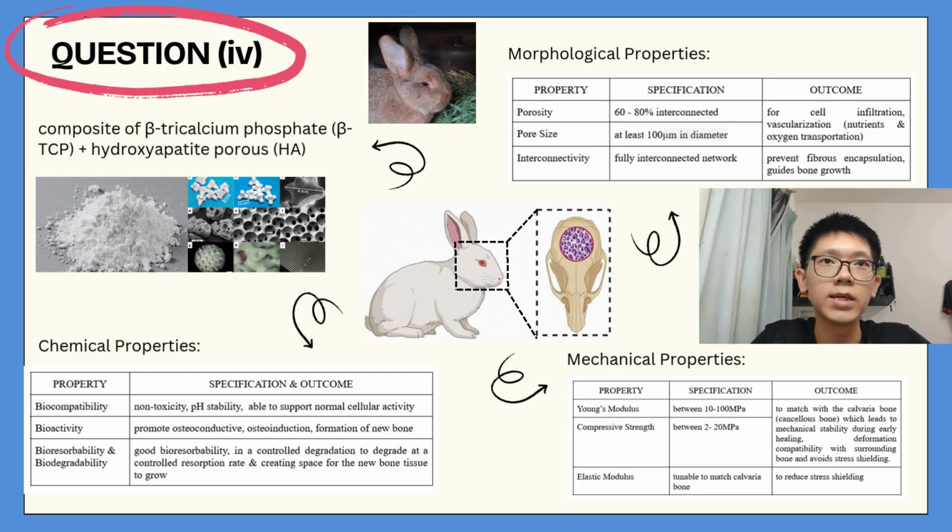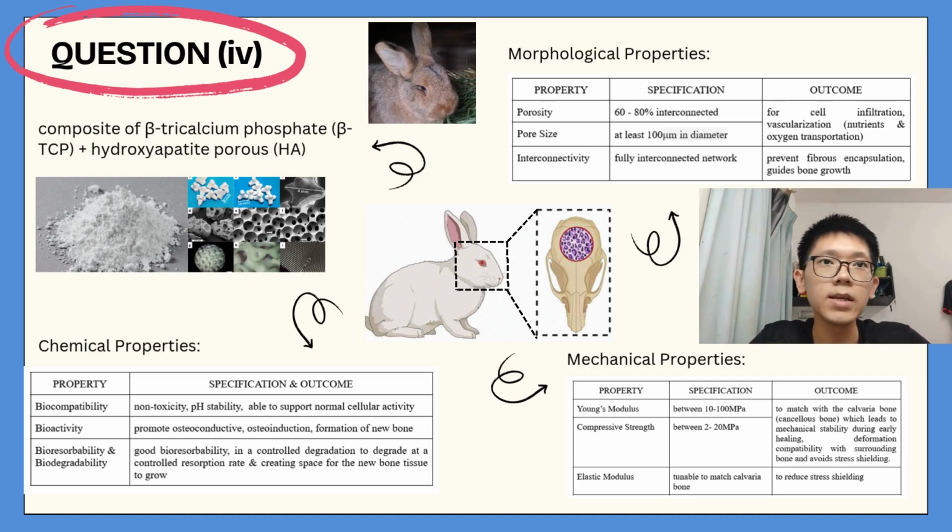For chemical properties, we need to consider biocompatibility, which makes the material non-toxic, with pH stability to surrounding cells, and able to support normal cellular activity. Bioactivity, which promotes osteoconduction, osteoinduction, and the formation of new bone. Bioresorbability as well as biodegradability.